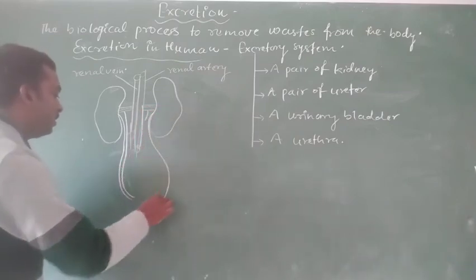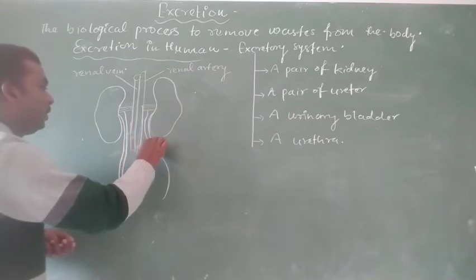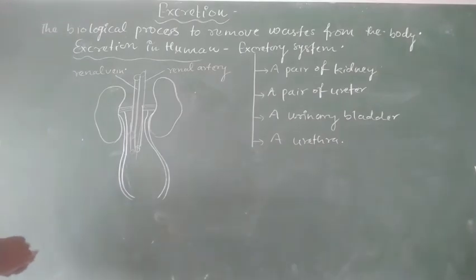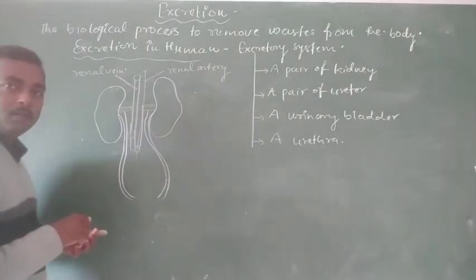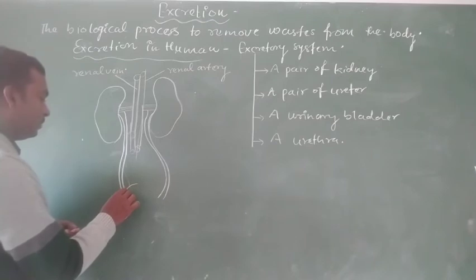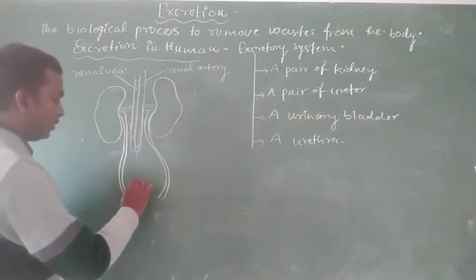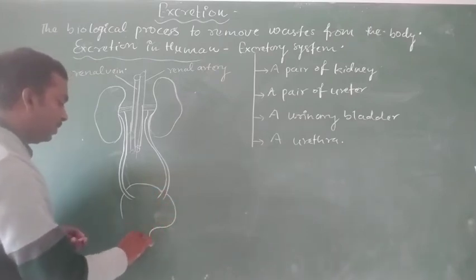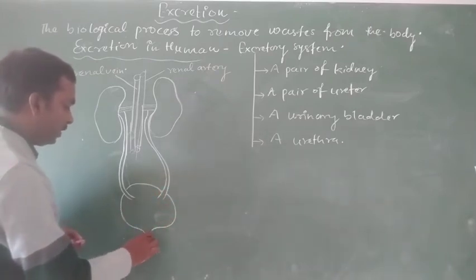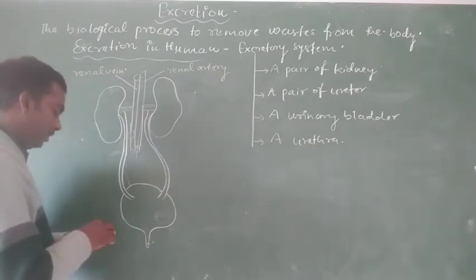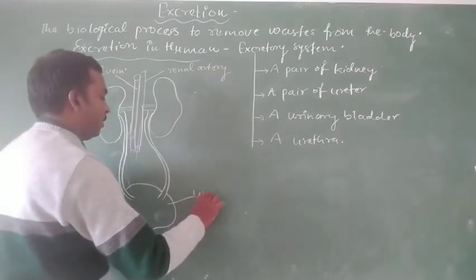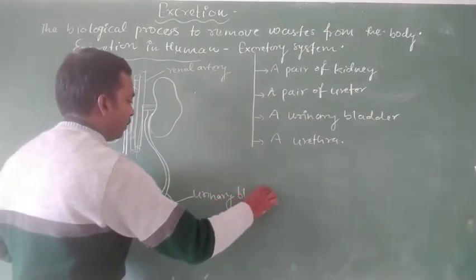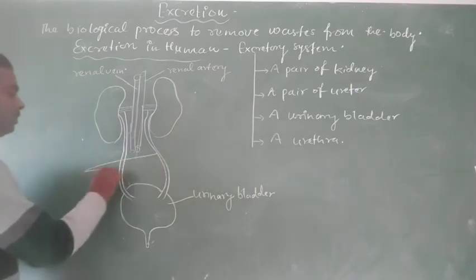From each kidney we observe a tubular part known as the ureter, and the ureter opens into a balloon-like structure known as the urinary bladder. And these are the ureters.